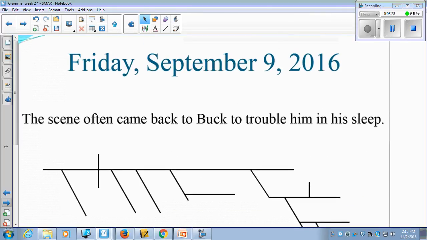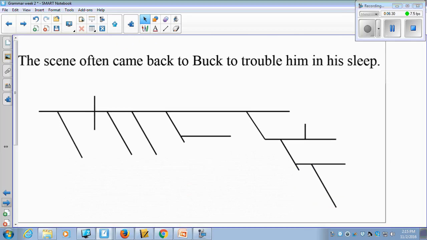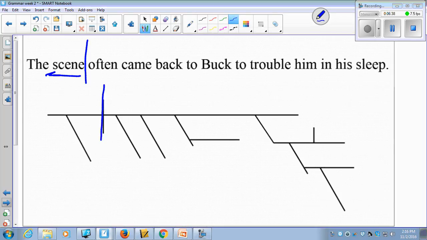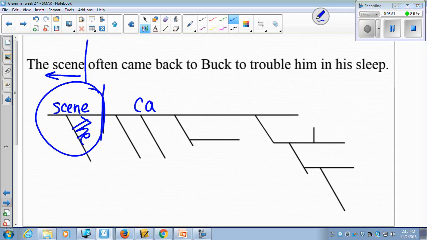Take a minute and do that right now. And then we are going to look at the diagram. Here, this line is this line. So everything on this side of this line is going to go on this side of the diagram. So the subject is simply scene. And then what kind of scene? It is the scene. And this is your verb. This is came. The scene came.